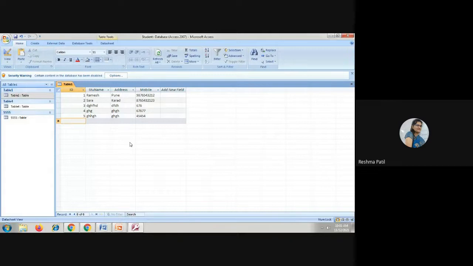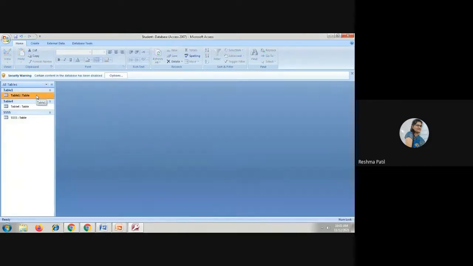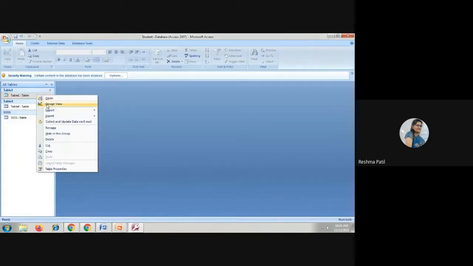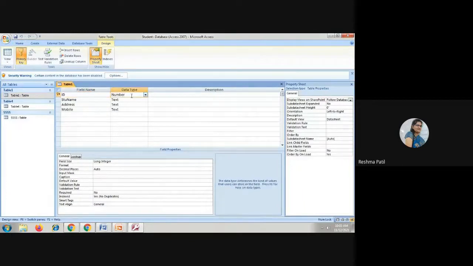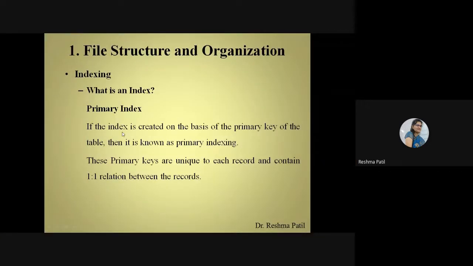That is allowed. Here I am now able to write because I have changed the data type of this field. Previously it was auto number. After that I have changed it. I have given a normal number, meaning the user can enter a number into that field. If you are not allowing the user to enter, then you can write auto number here. So, understood how this ID field works, and we have to create the index for that field only, because that is the primary key, so unique values will be contained in that field.